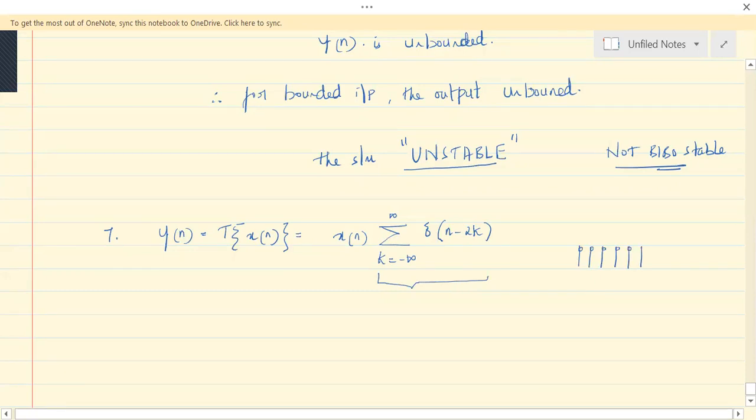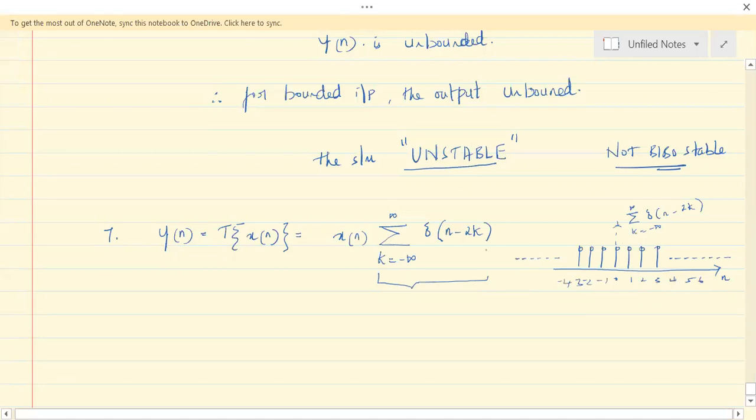If you go on adding the shifted impulses, it will go till plus infinity and till minus infinity. This is the sum of delta of n minus 2k, where k ranges from minus infinity to plus infinity. So 0, 1, 2, 3, 4, 5, 6 till infinity, minus 1, minus 2, minus 3, minus 4 up to infinity. This is that signal.